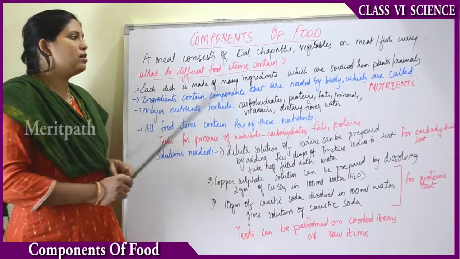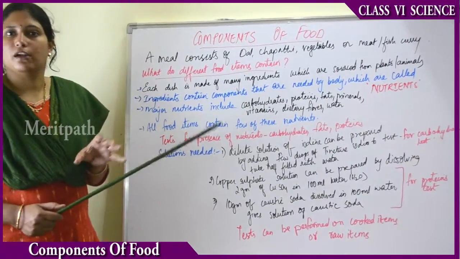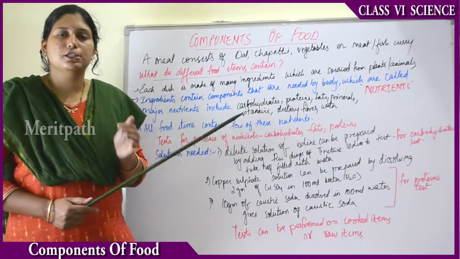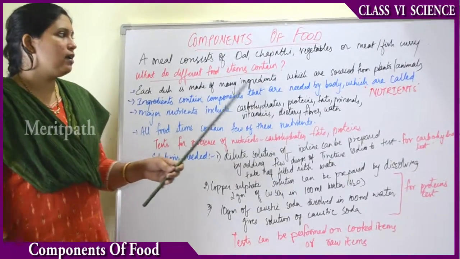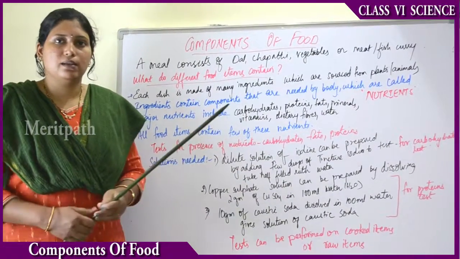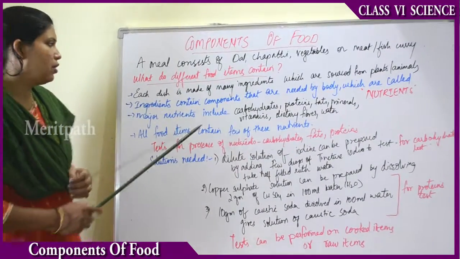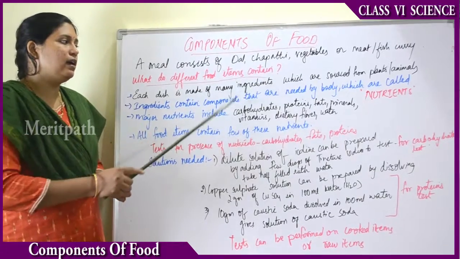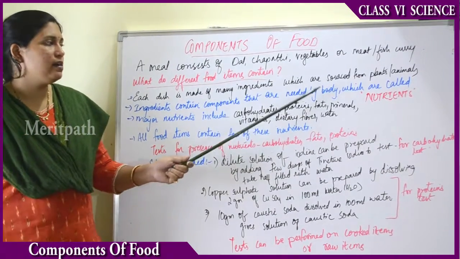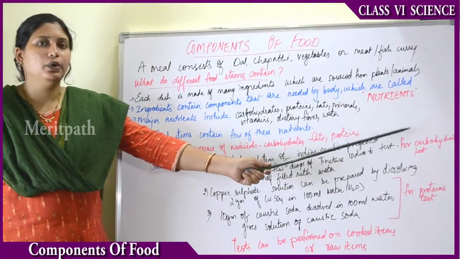So what do all these different food items contain? Each dish is definitely made up of many ingredients. Ingredients means the things which were used for preparing that dish. These ingredients are sourced from plants and animals, as we read earlier. These ingredients contain components that are needed by the body, called nutrients.